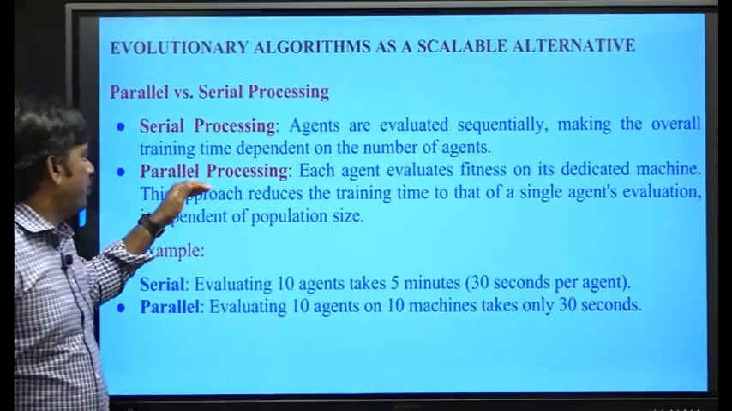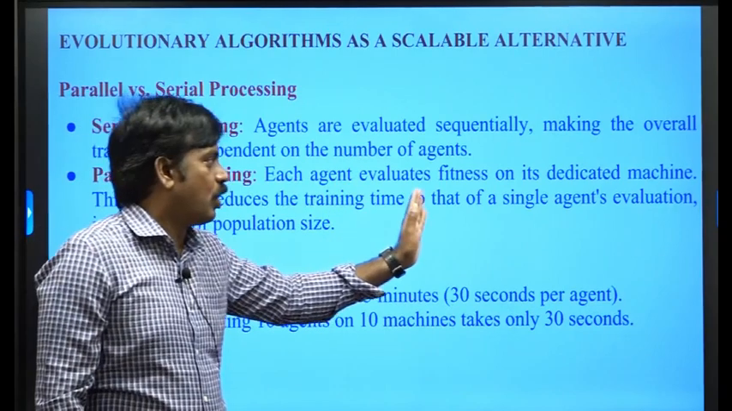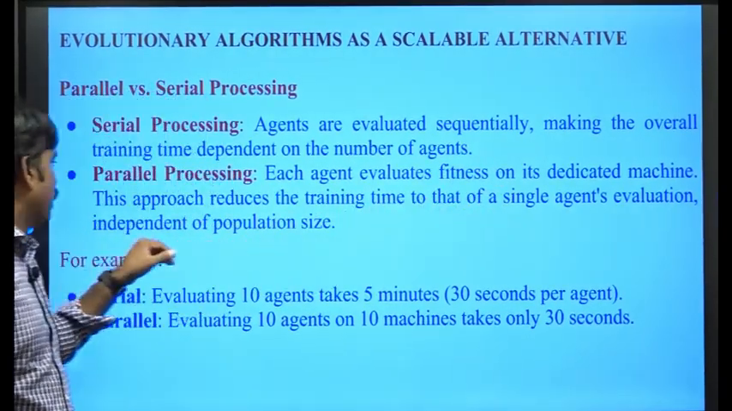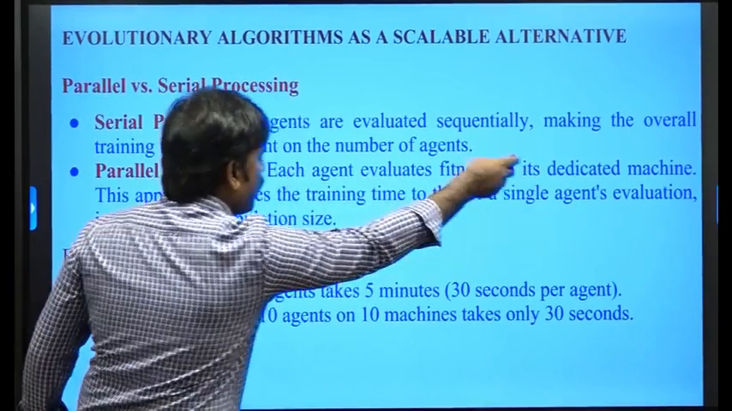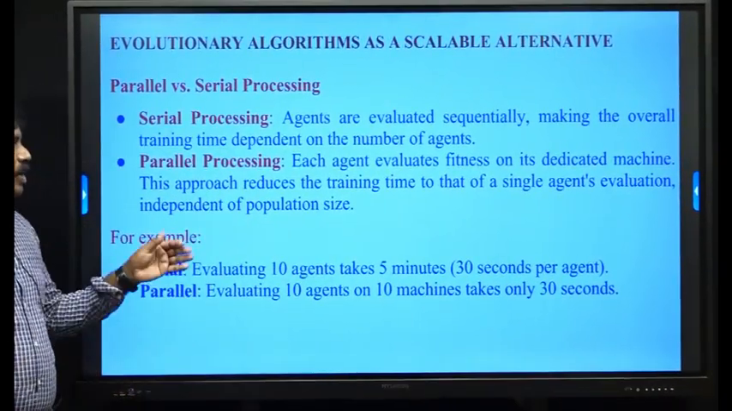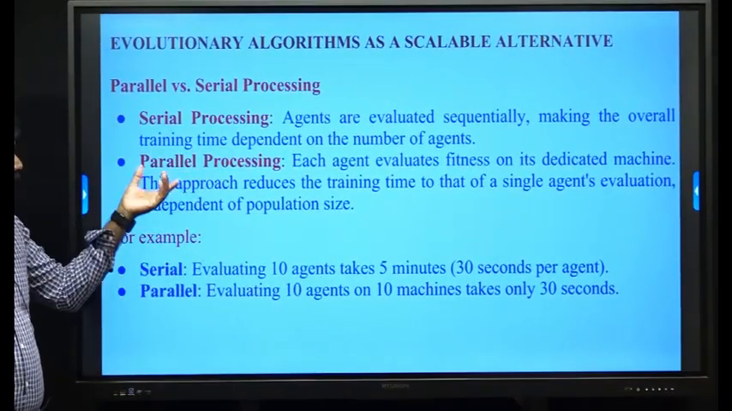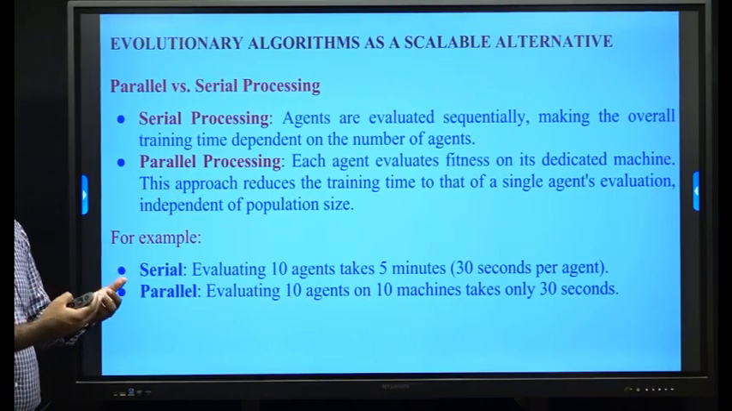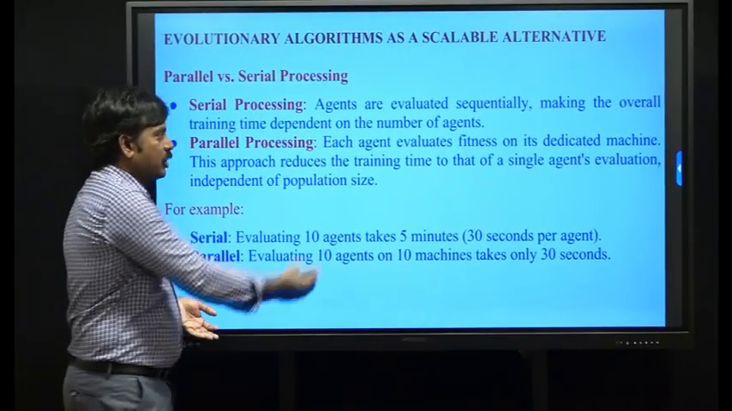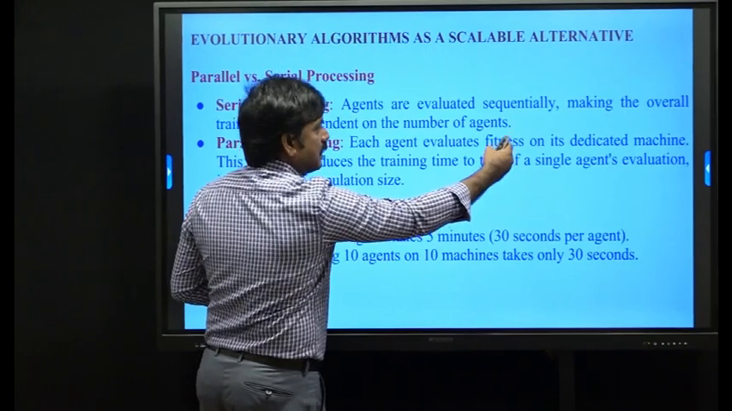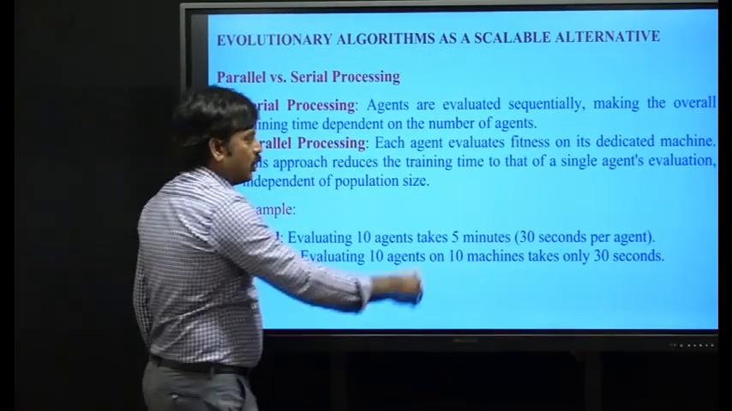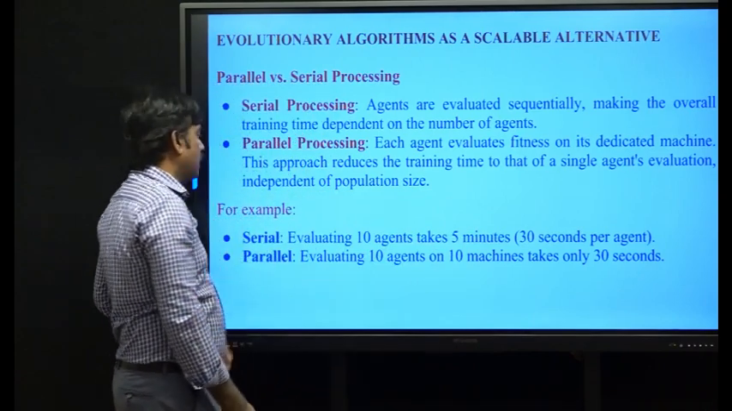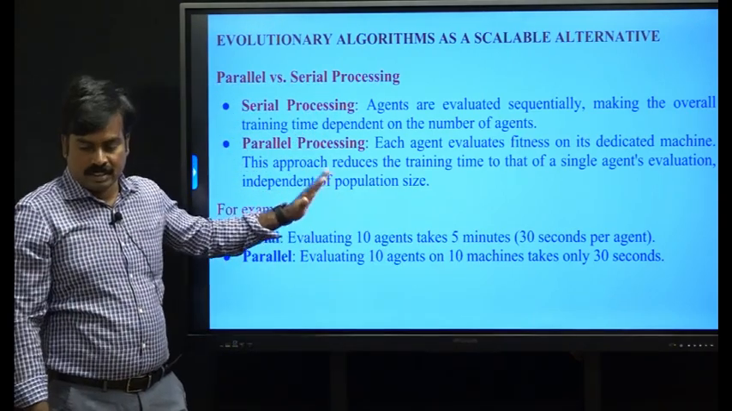In parallel processing, agents evaluate fitness on dedicated missions individually. In serial processing, agents are evaluated sequentially, making the overall training time depend on the number of agents. In parallel processing, agents are executed individually, and each agent evaluates fitness on its dedicated mission. This approach reduces the training time to that of a single agent evaluation, independent of population size.